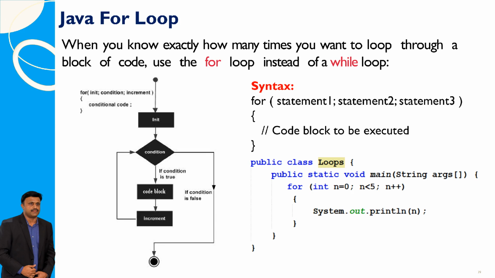A for loop is a control structure used to repeat a block of code a specified number of times efficiently. In the provided example, the for loop iterates 5 times, printing the values from 0 to 4. The loop is defined in the loops class within the main method, where n starts at 0 and increments by 1 until it reaches 5, at which point the loop terminates.